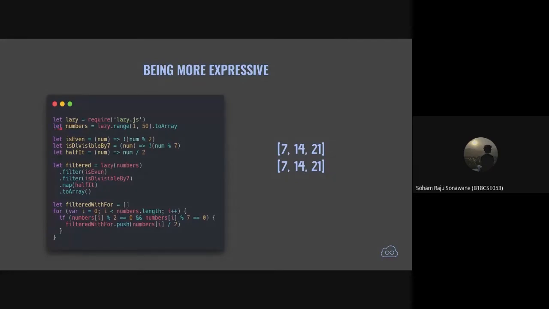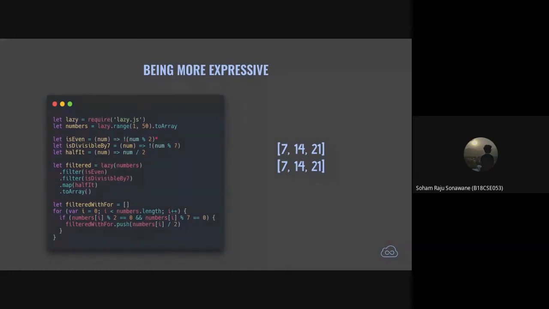So here we have a variable numbers, which is just a list of numbers from 0 to 49, and then we have three functions. This is just another way to write functions in JavaScript. It means that isEven is a function that takes in an argument called num, which is basically a number, and whatever you write after this arrow is what the function returns.